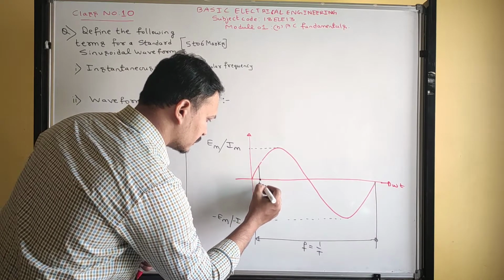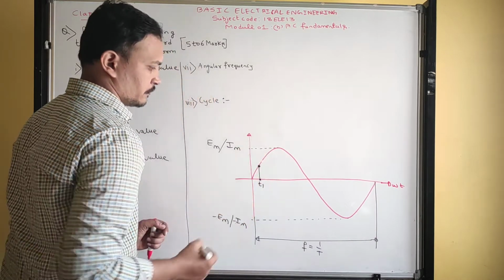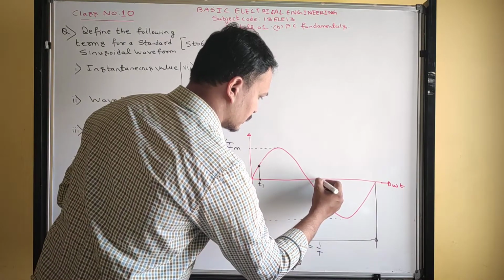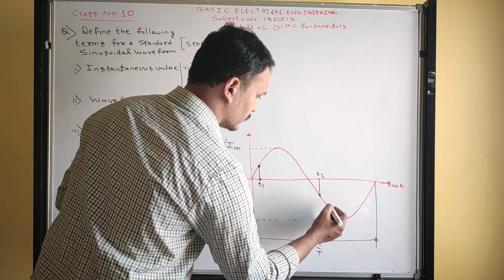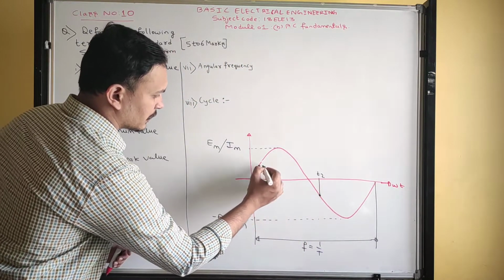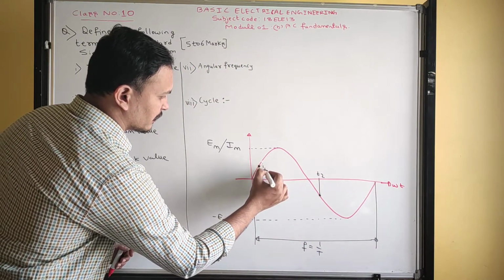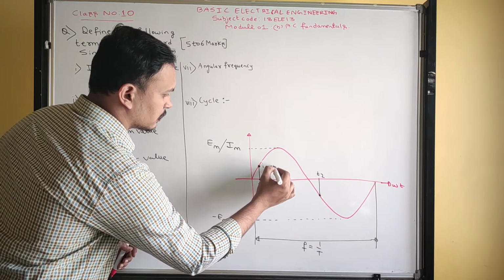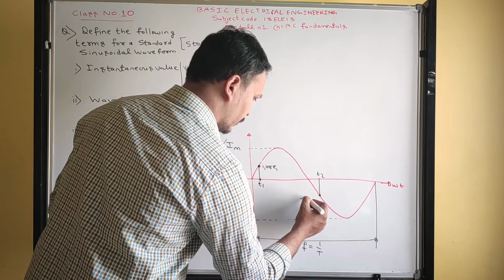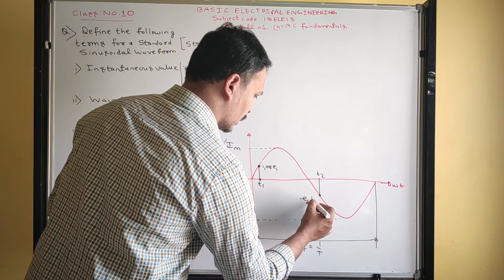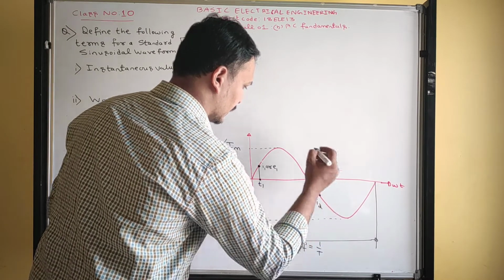At instant t1, this is the value. Next, this is instant t2. At instant t2, this is the value. Now this value I can write I1 or E1, and this value I can write minus E2 or minus I2.